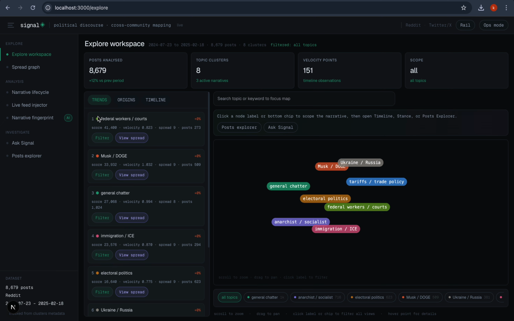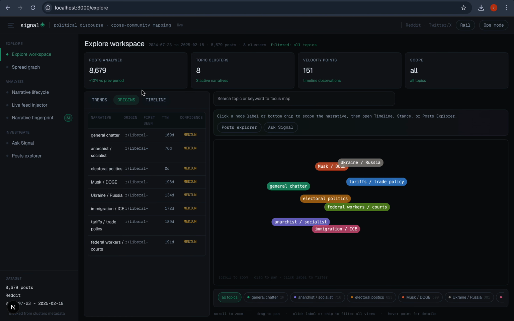Here we have trends, origin, and timeline. In trends, it shows which narratives are growing and which are declining, and this is based on the post frequency over time and rate of change. Then origin, this is very important to identify where a narrative first appeared and how it initially propagated. This is crucial for tracing source of influence or misinformation. And we have timeline that shows when it started, its peak time, and whether it is emerging or declining.